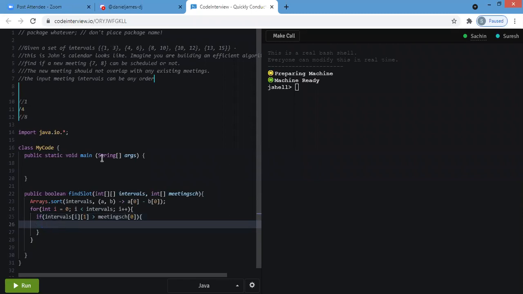In this case 3 is less than 7, we increment. 4 is less than 7, we increment. We will not go into the if condition.